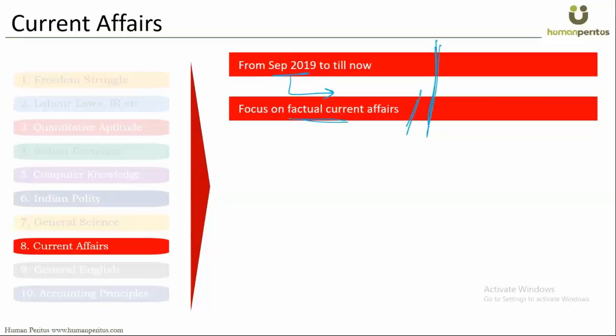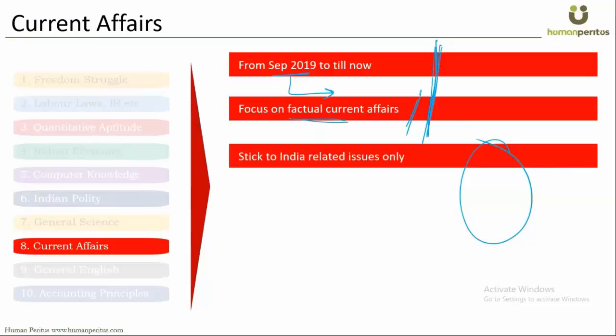A lot of current affairs we have already covered in the Indian economy book also. If you look carefully, the name of the book is Indian Economy and Development. So whatever is under development schemes and all those things, they are your current affairs only. But still, we'll be giving a lot of content on current affairs as well.